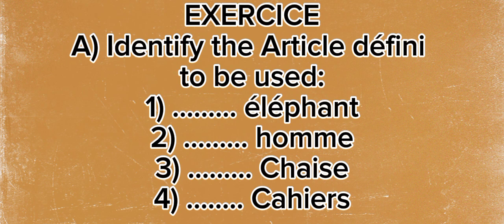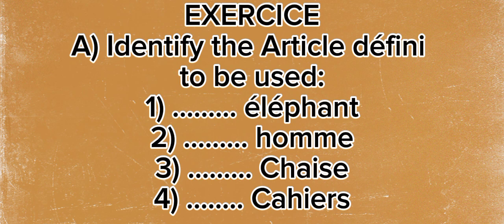The first is starting with a vowel, and we said irrespective of the gender, if it starts with a vowel and it is not a plural word, what do we use? We use l'. So the first one, the answer is l'. The second one, it doesn't have an S at the end, so it is singular. And then it is starting with an H. What did we say? If it starts with an H, irrespective of the gender, the article to be used is l'. So that's the second. The second one is l'.